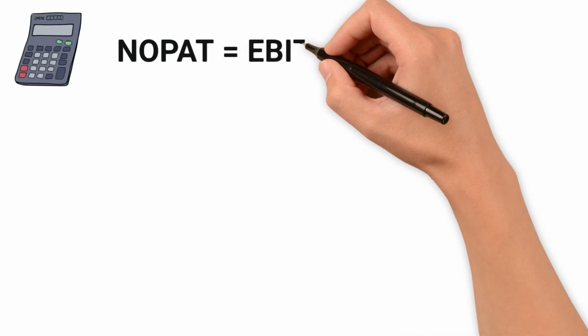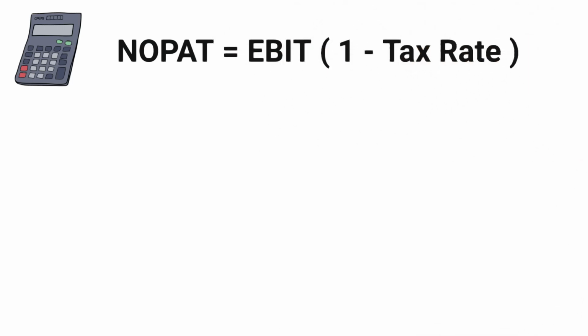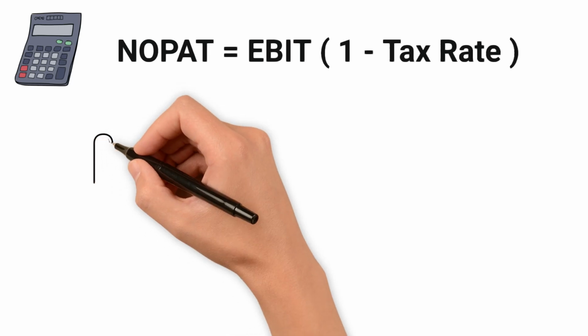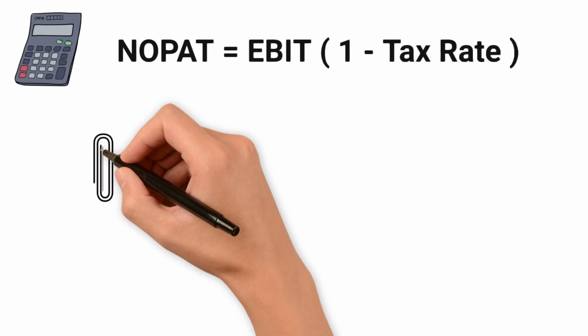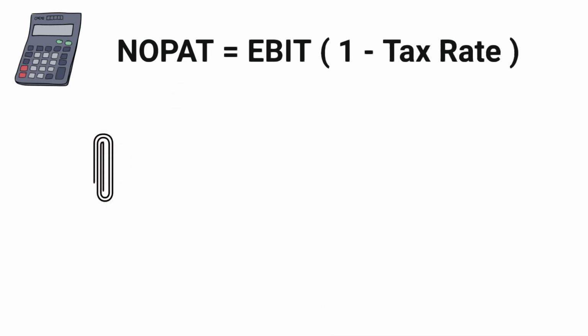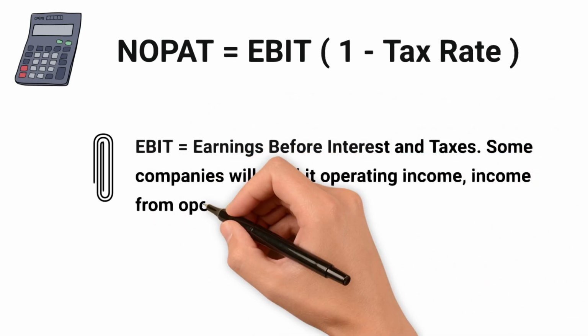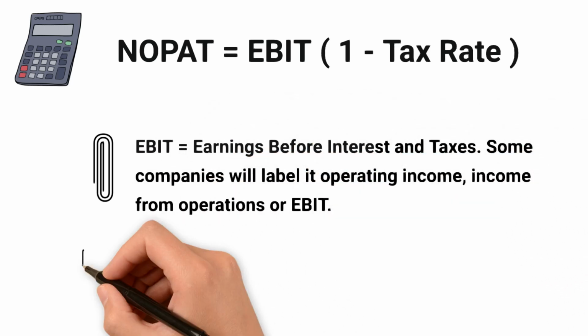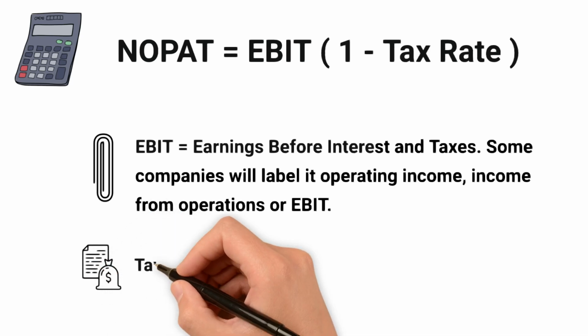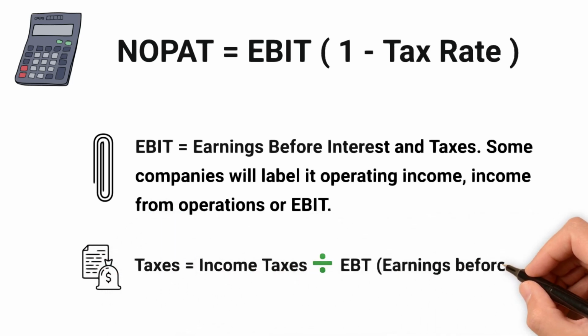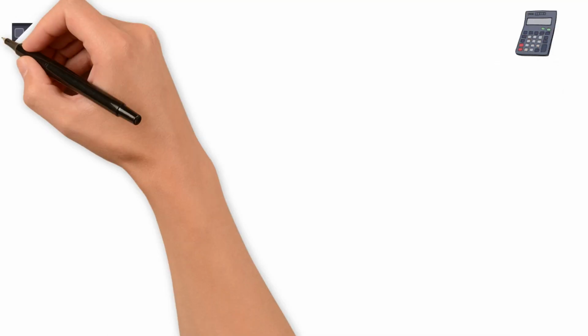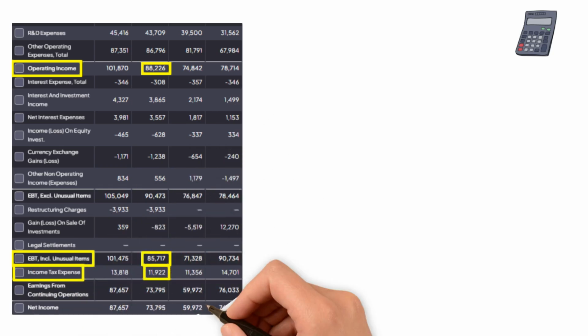Okay, now we understand the importance, but how do we calculate NOPAT? Simple, we use the following formula. NOPAT equals EBIT times 1 minus the tax rate. Returning to Google as our guinea pig, we can find the latest numbers from finchat.io. A note, EBIT stands for earnings before interest and taxes. Some companies will label it operating income or income from operations and others EBIT. We can find all the necessary information on the income statement.